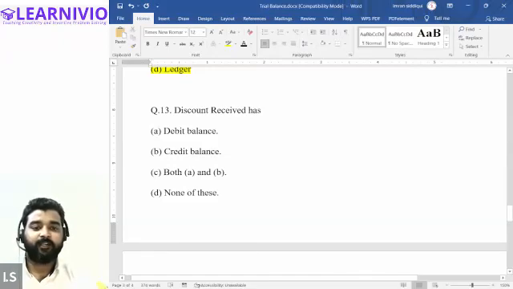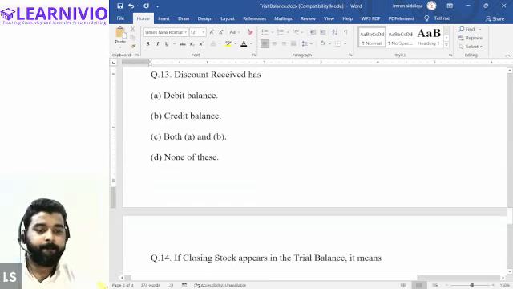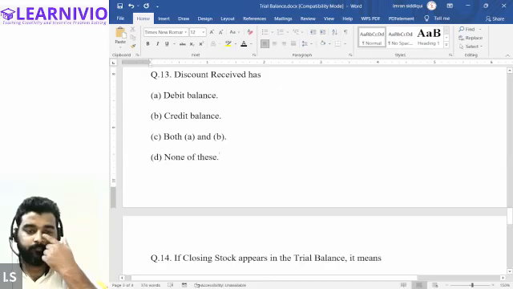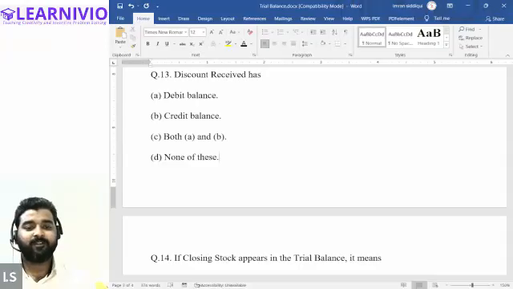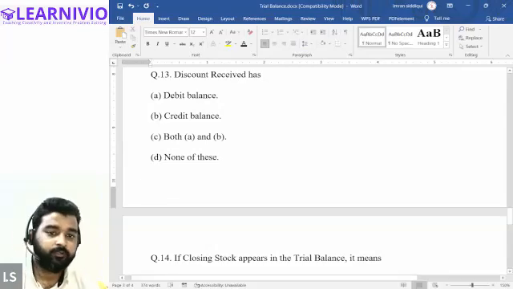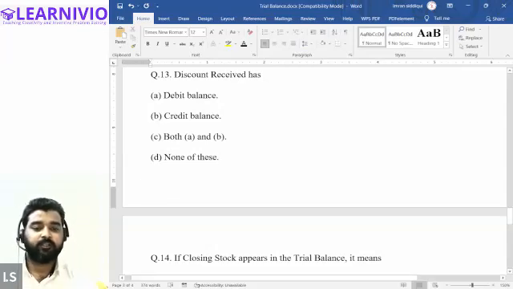Why is it a credit balance, Arisha? Why do you think it is a credit balance? Because it's like a discount for us. So discount for us is a revenue, right? And revenue always has a credit balance. Therefore, it is a credit balance. So discount received is a revenue, and revenue always has a credit balance. Therefore, it always has a credit balance.